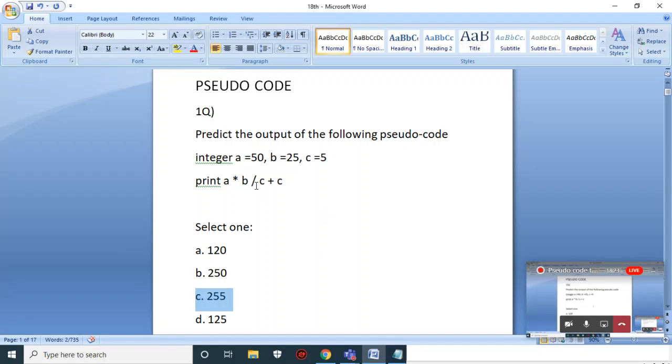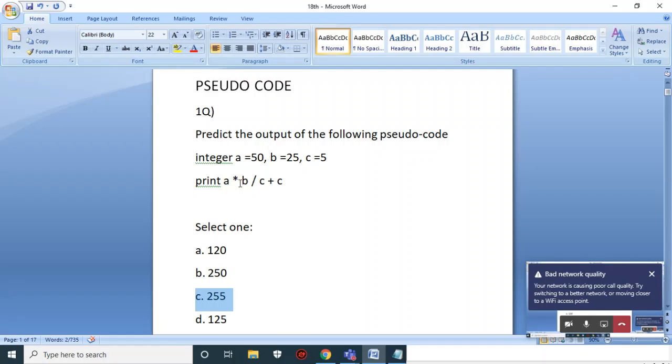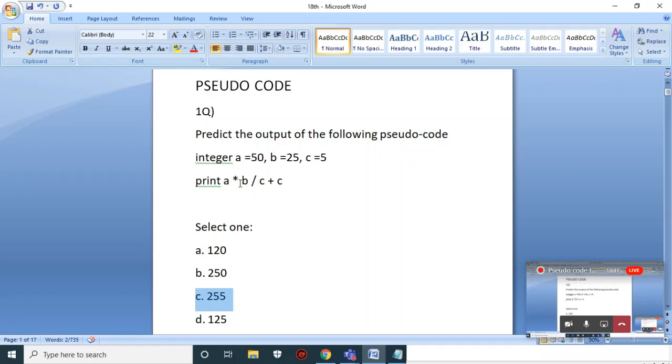You shouldn't think that multiplication happens first just because I did it first. Multiplication happens first because it comes first. As division and multiplication have the same priority, whichever operator arrives first will be done. Now multiplication arrived first, so it was done first, and then it goes for the division operator.